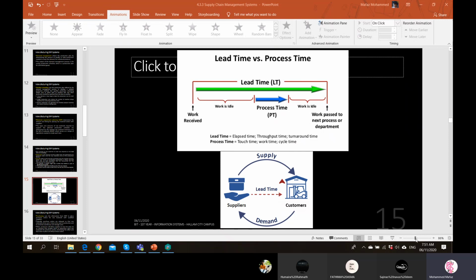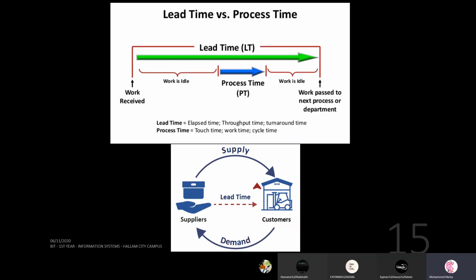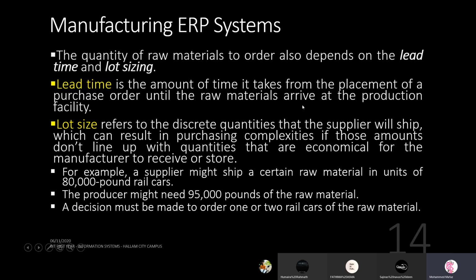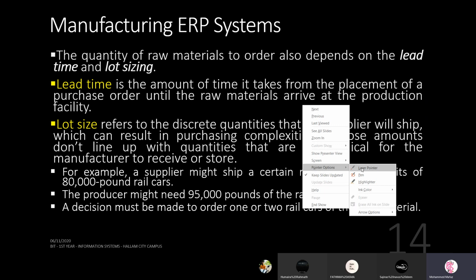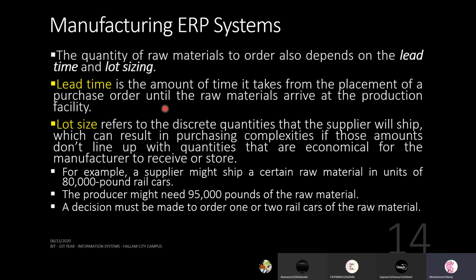So that is what we have to consider when you're making an order. Make sure the lead time is not affected. You have to make sure the lead time is not getting increased from what you have promised to the customer. So lead time is the amount of time it takes from the placement of a purchase order until the raw materials arrive at the production facility.